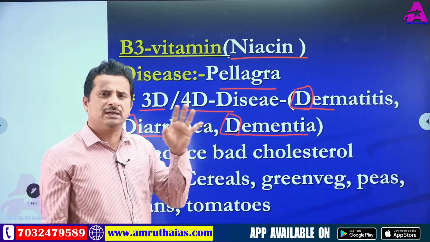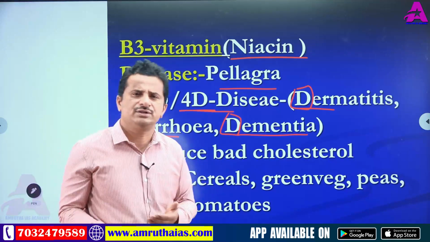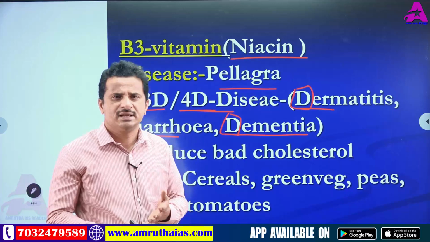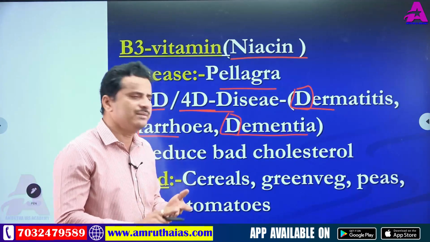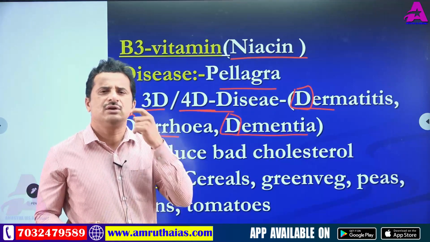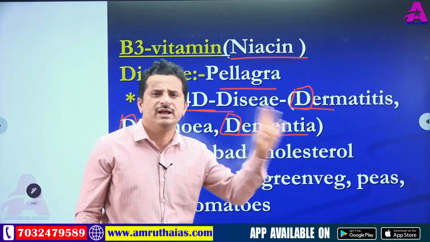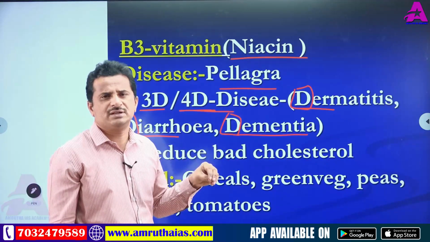After death, the disease is called 4D disease. You can expect a direct question on 3D disease: which of the following is not a 3D disease? A, dermatitis; B, diarrhea; C, dementia; D, dengue. Dengue is not a 3D disease. The 3D disease is because of niacin, vitamin B3 deficiency.